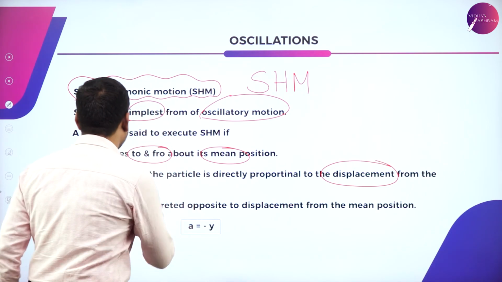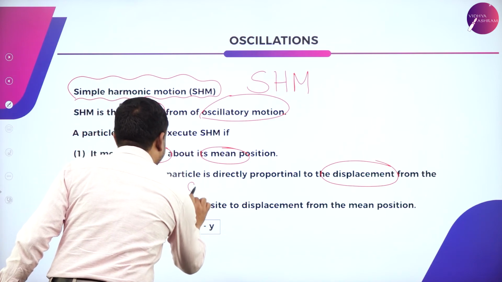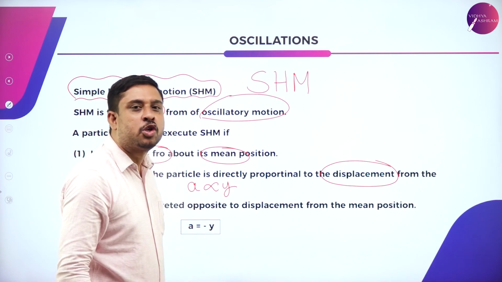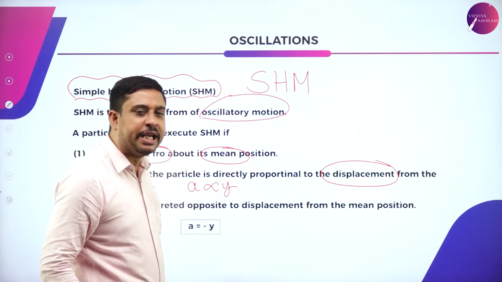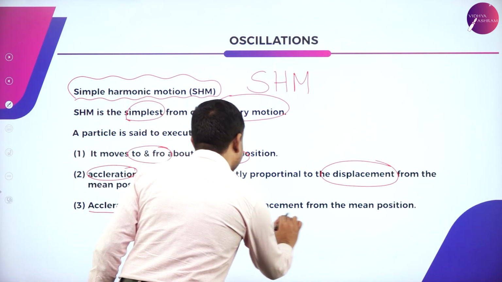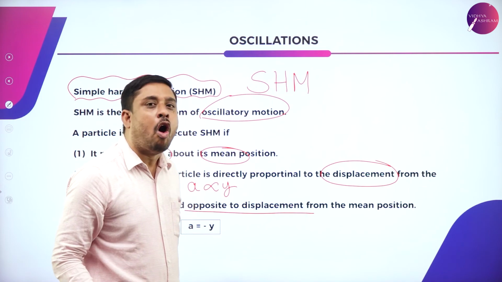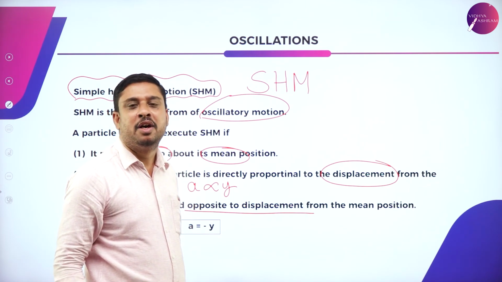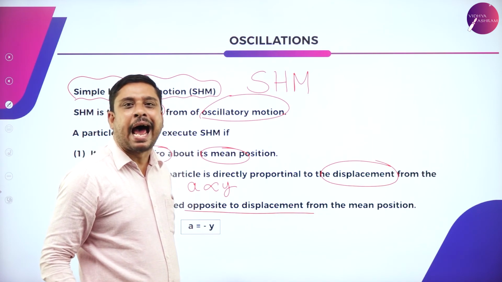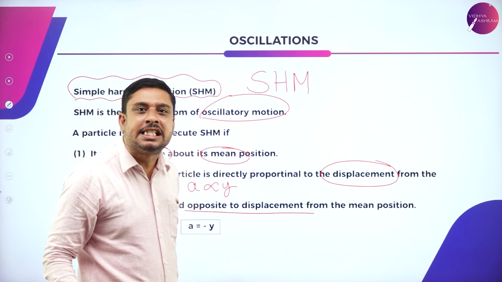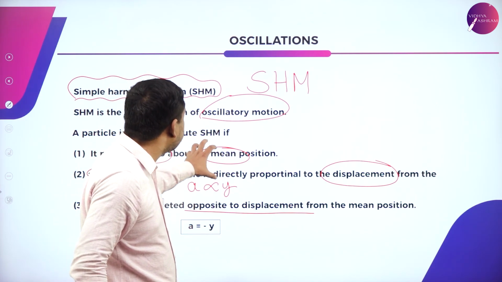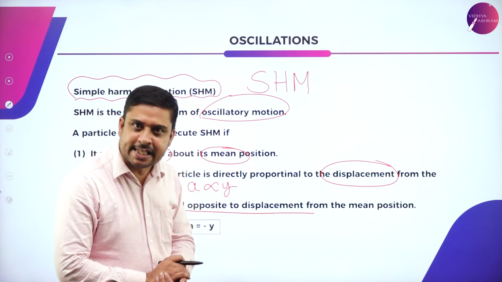So, acceleration of the particle is directly proportional to displacement from the mean position, and acceleration is directed opposite to displacement. During simple harmonic motion, always remember, acceleration and displacement are in opposite direction. So these are the three features of SHM.